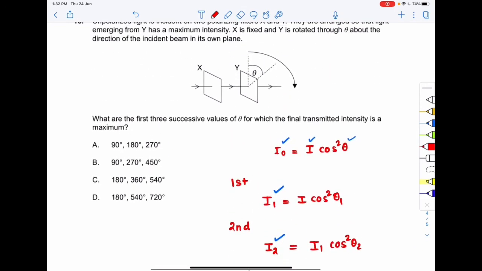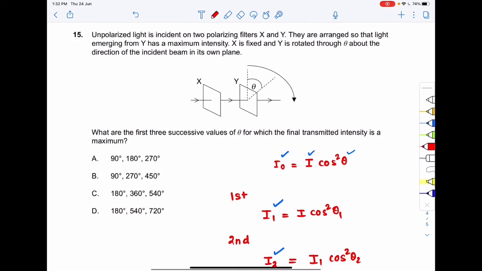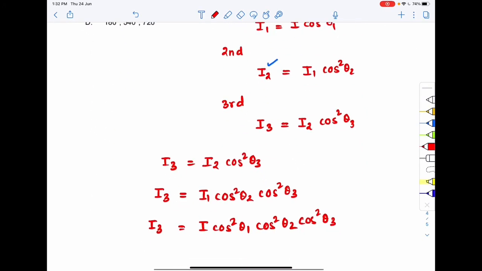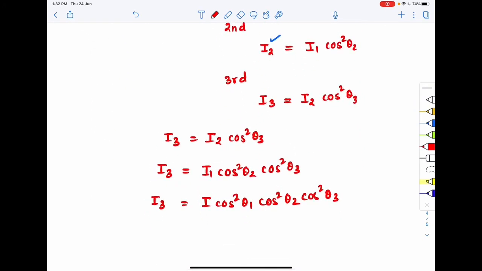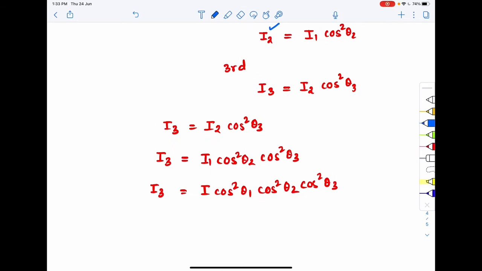So what we want is the first 3 consecutive values of theta for which the final transmitted intensity is maximum. So that means this value should be maximum, right? And what is the maximum value of this expression? The maximum value of the expression will be I. Why?